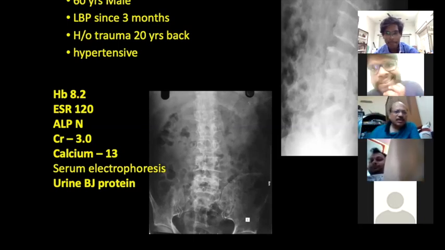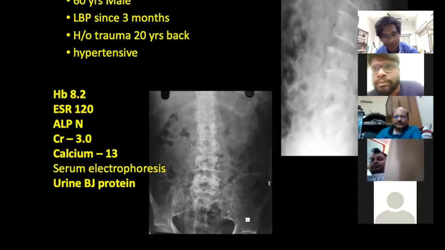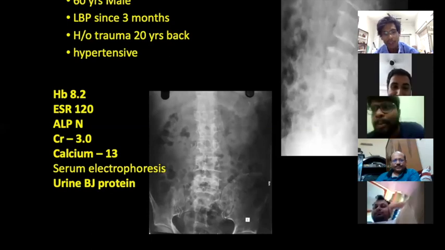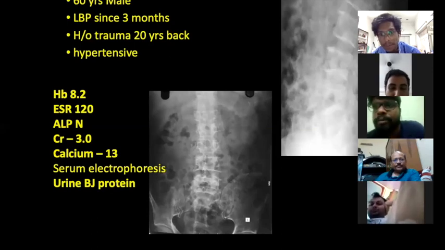Hypercalcemia, high ESR, and with this lesion, I think it is enough clues for diagnosis. Yes, sir. So what do you think the case is? So there is a case of multiple myeloma. Yeah, very good, very good.